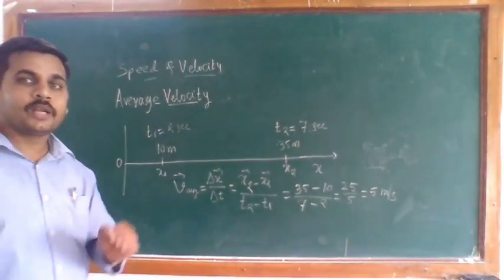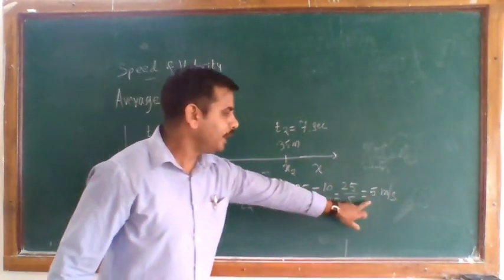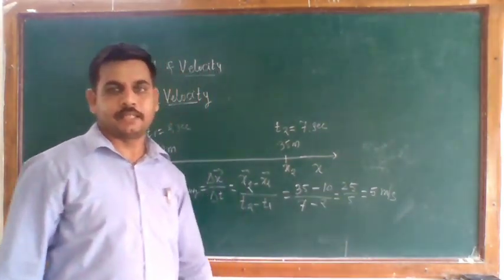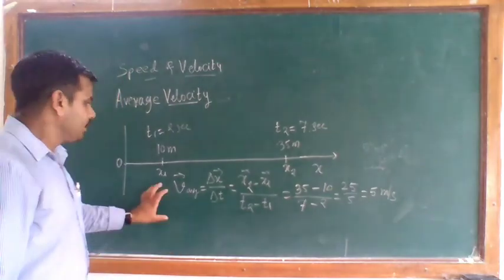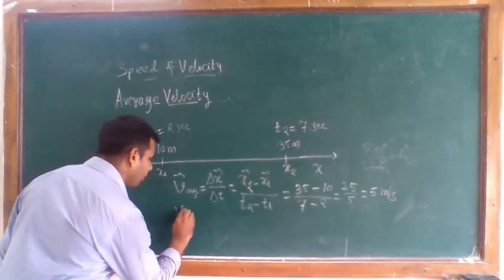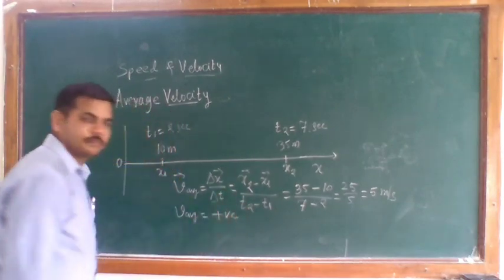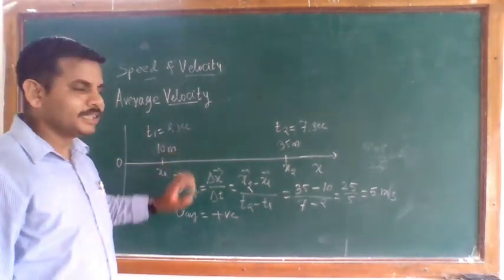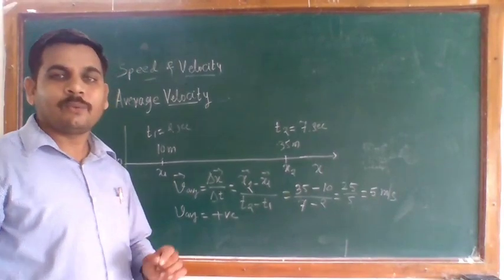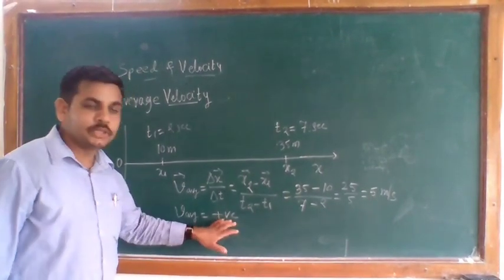So you get the average velocity as 5 meter per second. In this example, your average velocity is a positive value.